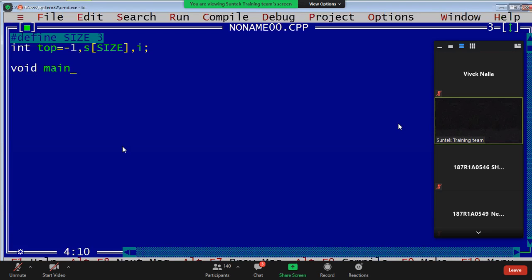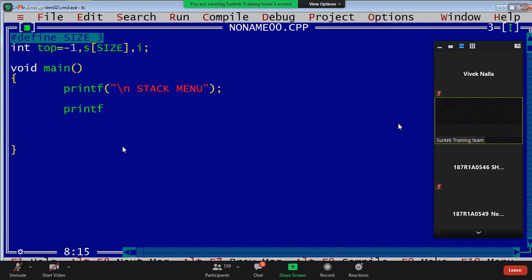Program execution starts from main. First I want to display the stack menu, guys. How to display the stack menu? Printf of series, guys. What options do you want?